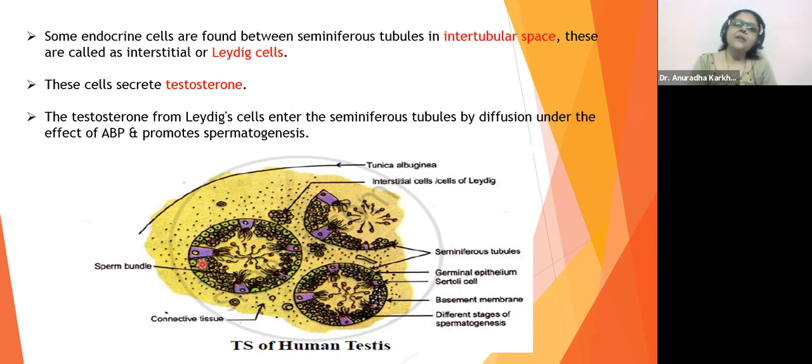And Sertoli cells का main function क्या है? To provide nourishment for the developing spermatozoa. Second function, to phagocytose the dead sperms and damaged or injured or malfunctioning sperms. उनको phagocytose कर लेने का.